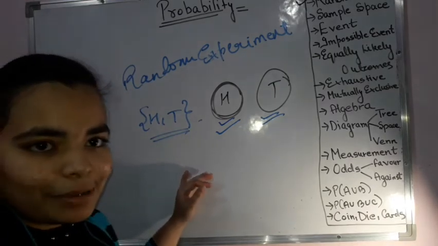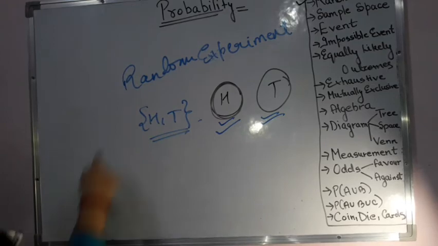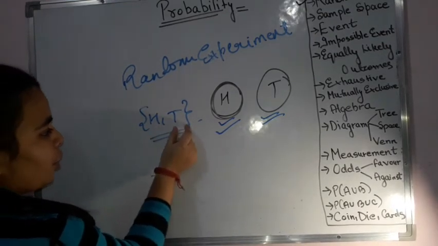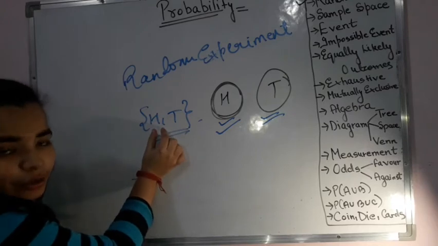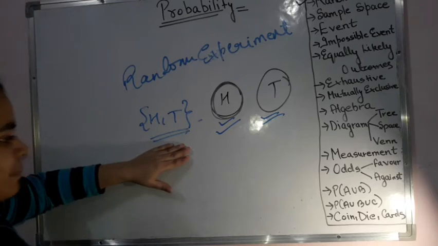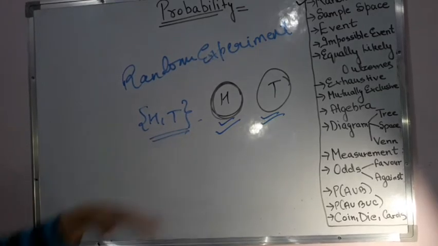How to write a sample space? With the help of curly braces we write it, and each possible condition or outcome is separated with the help of commas. So I hope this part is clear now. This is how we represent a sample space.